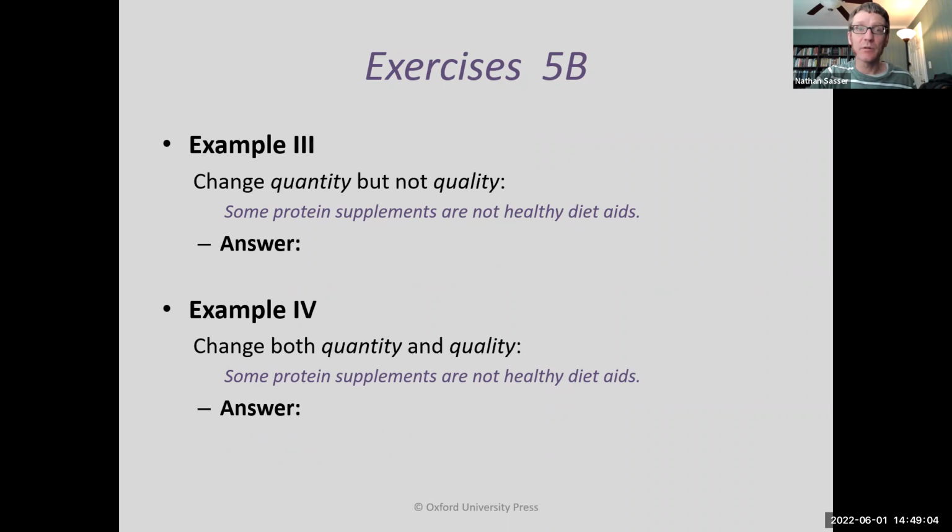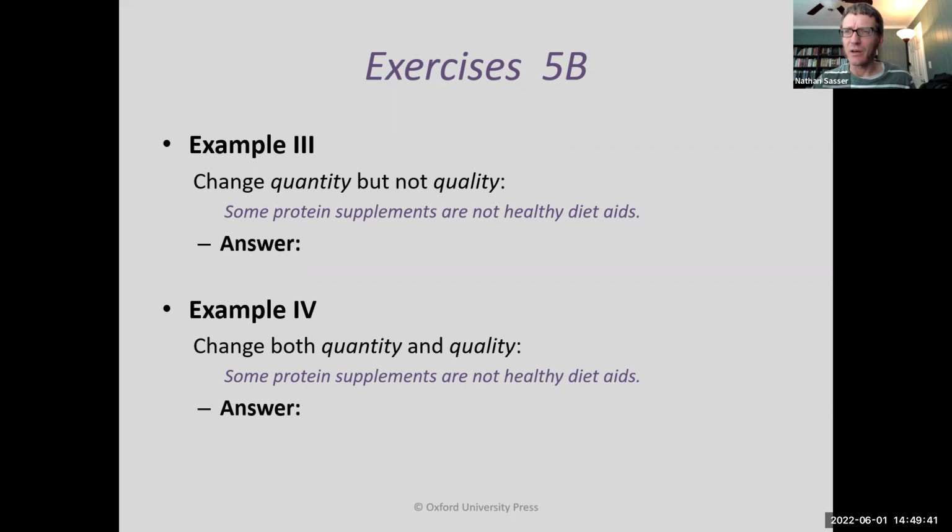Let's do some more. Next, change the quantity, but not the quality. Now, what's quantity? Universal or particular? What's the starting quantity here? Some, that's particular. Now let's make this universal. What if we wanted to say all protein supplements are not healthy diet aids? That would be changing the quantity, but not the quality, right? Because we took it from a particular to a universal. But what is that equivalent to?